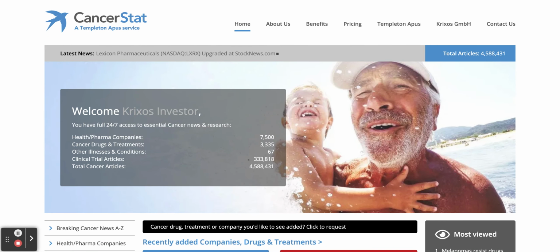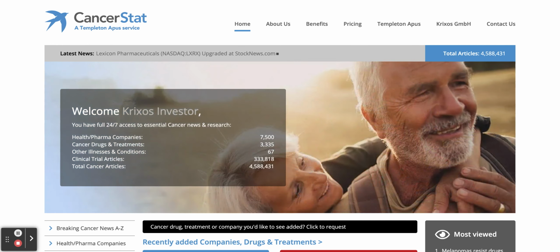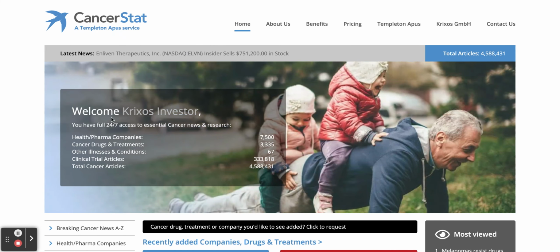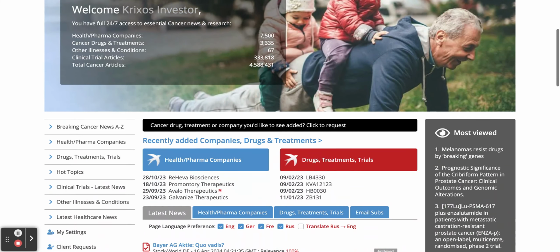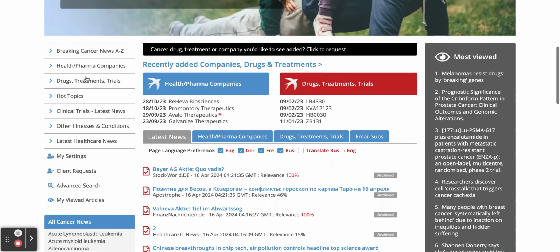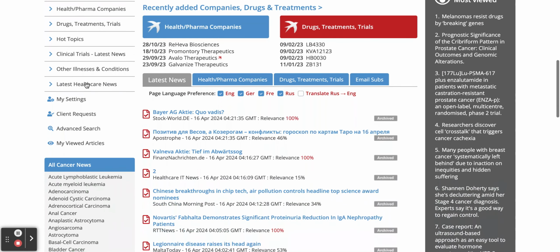We always add in new features when our clients request them. So that's on all three services, and that can be also for new companies or keywords to be added into the platform, or even sources. If we just scroll down here, left-hand side navigation, I think we've covered most of that.